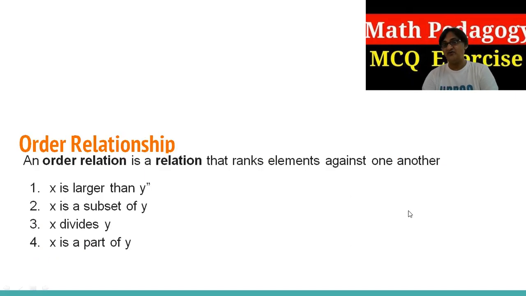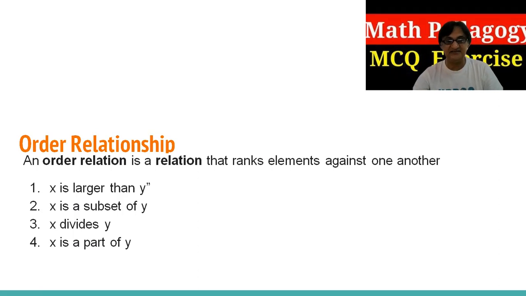Now, order relationship. What is the order relationship? It means the relationship between the values. I'll just give you the simple relationship. There are two types of relationship: one we represent in sets, and the other in numbers. First, I'm going to tell you the order relationship between numbers. Order relationship means this number is greater than this, or less than, or equal. You have to check the relationship between the numbers: is it greater, is it less, or is it equal? This is the first thing.